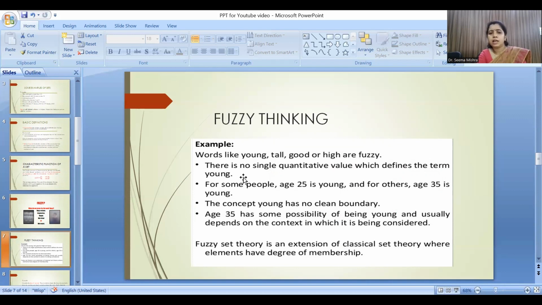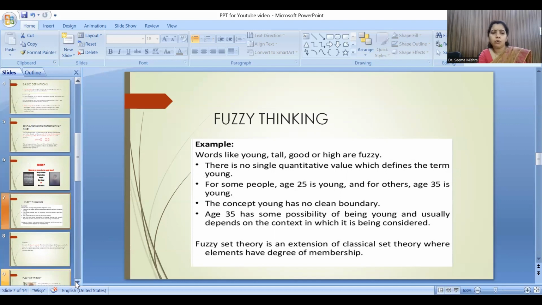If I am considering the class of all young men, for some people age 25 is young, and for others age 35 is also young. So the concept young has no clear boundary. The age 35 has some possibility of being young, and it usually depends on the context in which it is being considered. So what is fuzzy set theory? Fuzzy set theory is an extension of classical set theory where elements have some degree of membership. To deal with such type of collection, fuzzy set theory was formalized by Lotfi Zadeh in 1965.